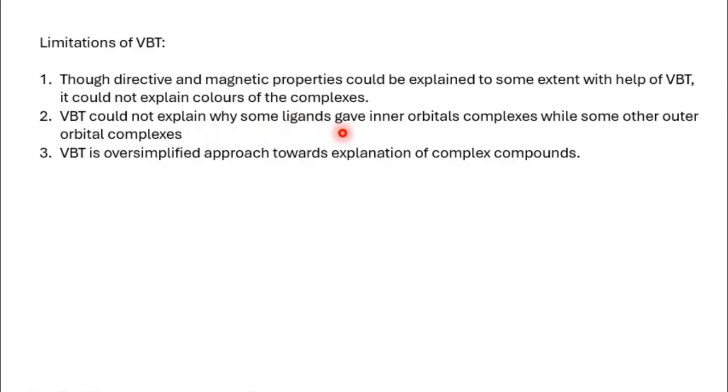Why is it that with some ligands they give inner orbital complexes, while with other ligands they give outer orbital complexes? Therefore, VBT is considered an oversimplified approach towards explanation of complex compounds.